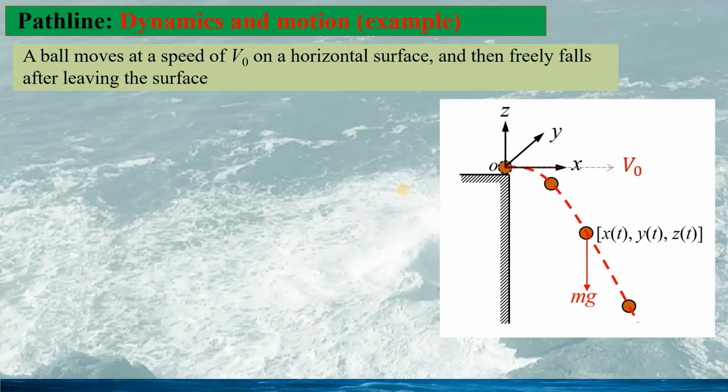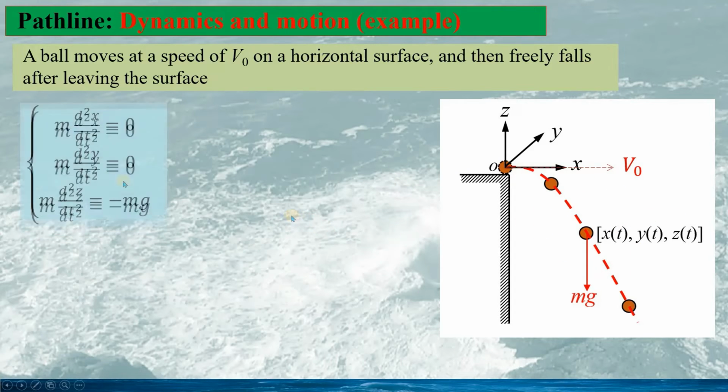Now we look at an example for the dynamics and motion for pathline and streamline. The example is a ball that moves on a horizontal surface at a speed v0, and then the ball freely falls after leaving the surface. See the drawing here. The dynamic equation can be easily built as this.